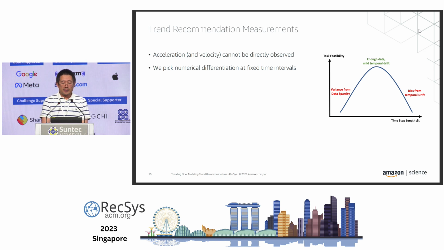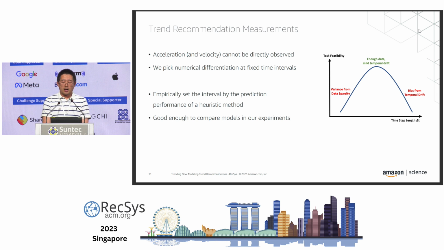So after we define the objectives, we also find the troubles in the measurement of these objectives. That is because acceleration as well as velocity cannot be directly observed. They are the latent rates of clicks. So we decide to pick numerical differentiation at fixed time intervals because it is a rather simple objective. But we still have to choose the right time intervals. If the time intervals are too short, we may end up having high variance in the equations.